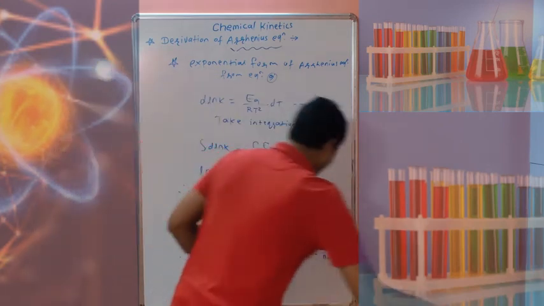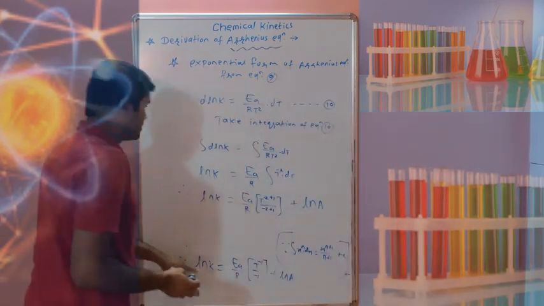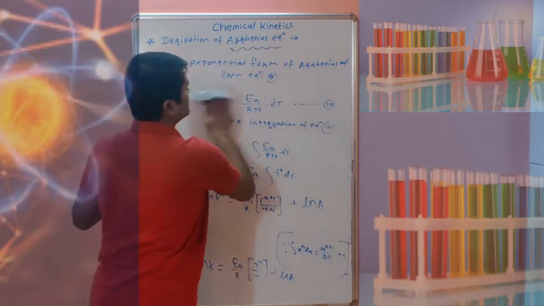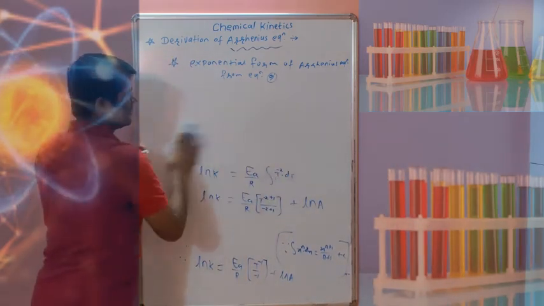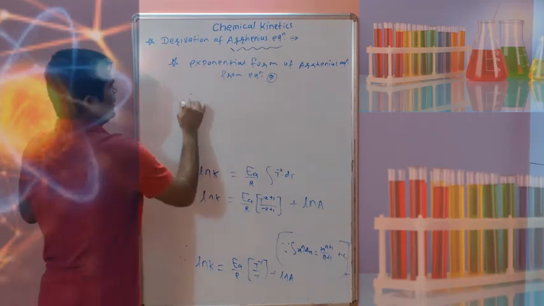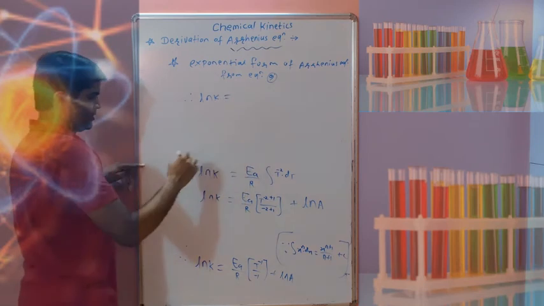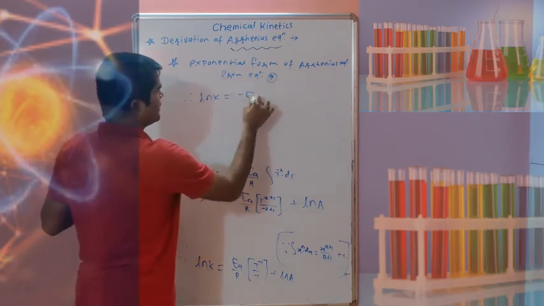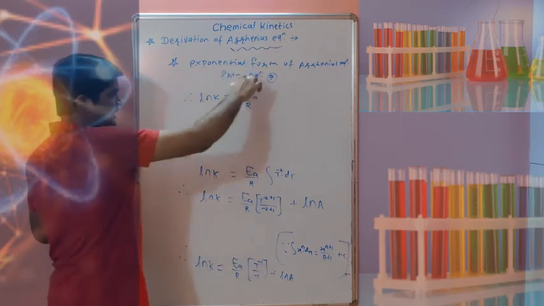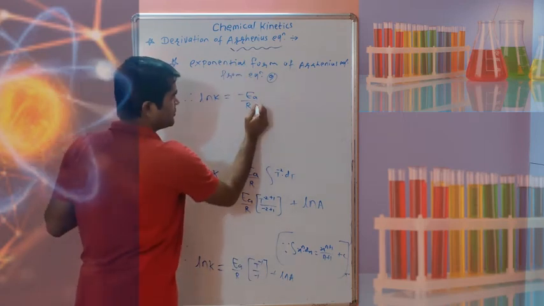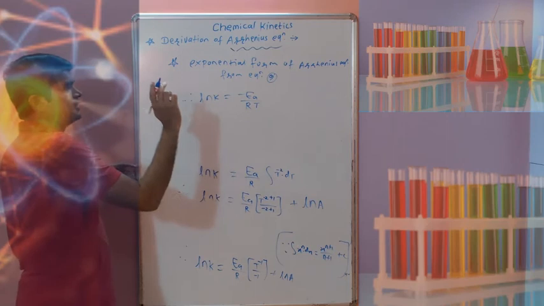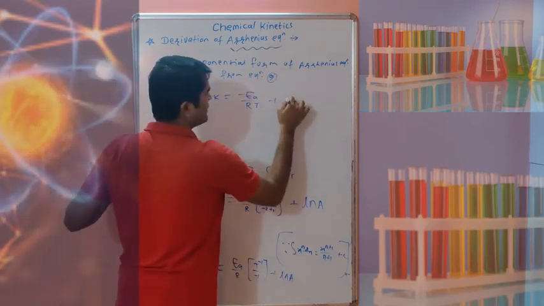So again, you can write this equation in a simple way. Therefore, ln of k is equal to minus Ea upon R, and t raised to minus 1, taking t in the denominator, so it will be t raised to plus 1. So that is minus Ea upon RT plus ln of a.